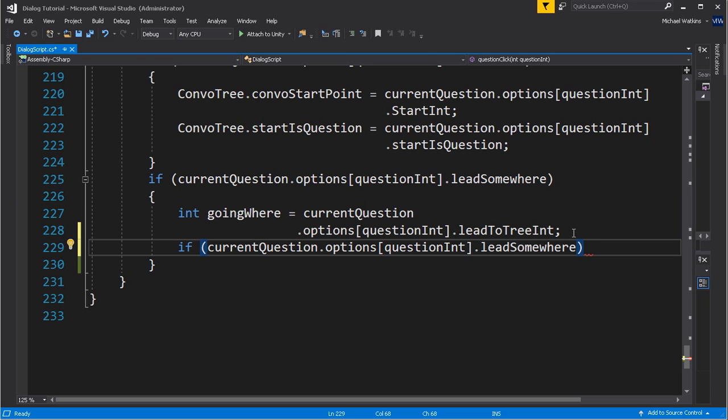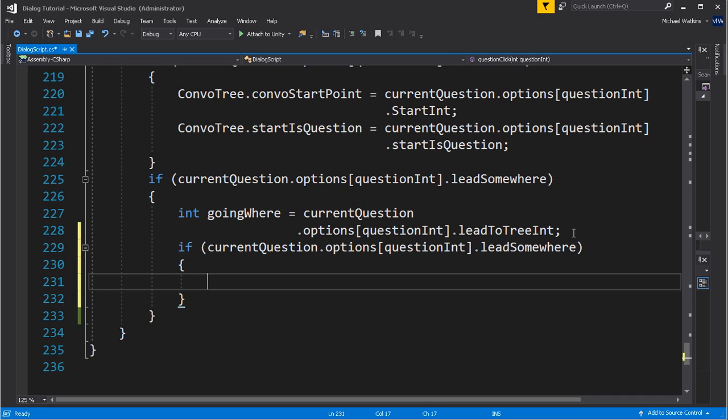Leads somewhere, so we are actually going somewhere. That's going to be a boolean. Then obviously we have an int to say where we're going.